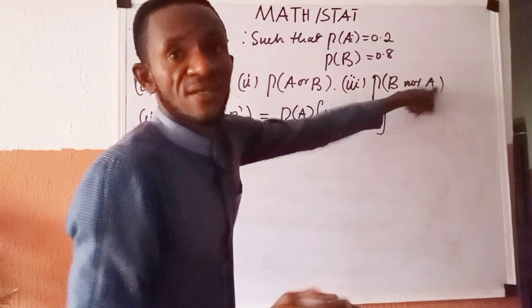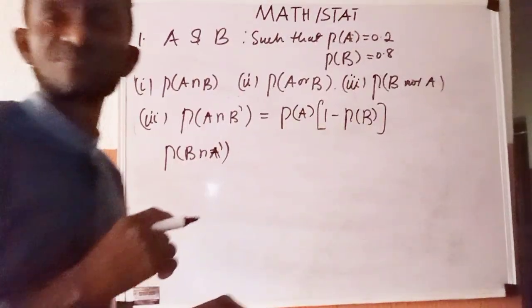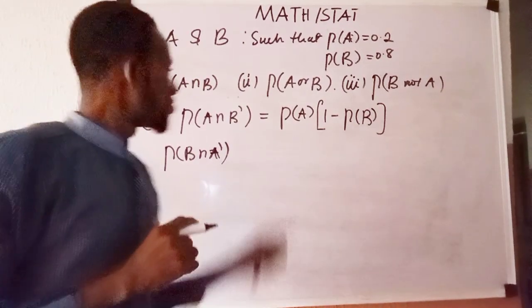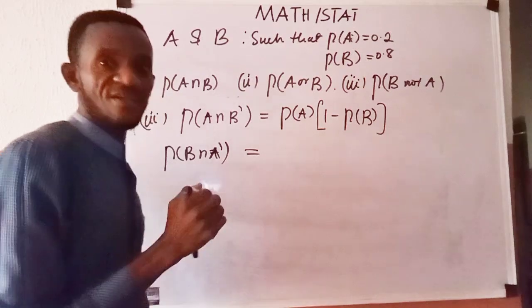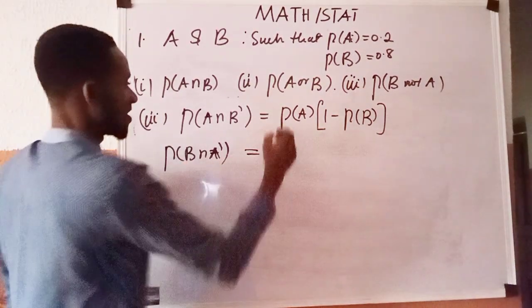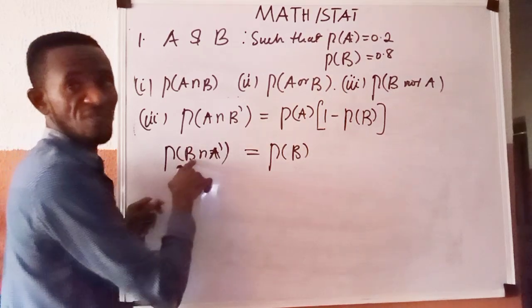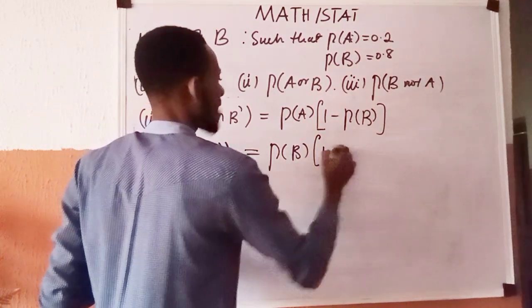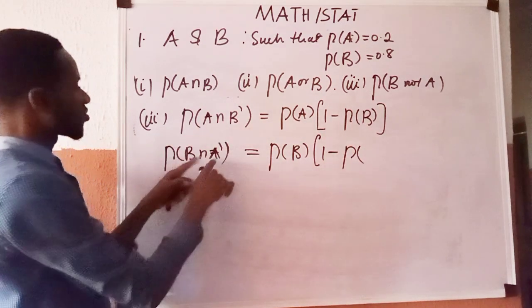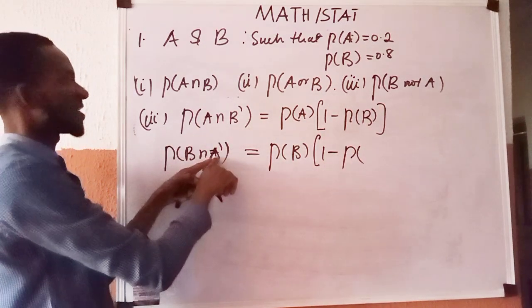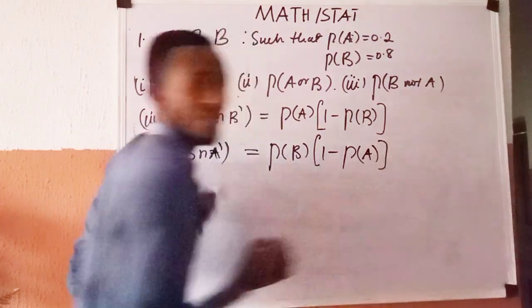B, not A. So what this thing means is this. So by implication, this is going to be P of B. In place of A here, you are going to write B. Then you open the bracket, 1 minus P. Here is my B when I'm talking about A, so here is going to be my A. So I now have my A here. Close up the bracket.